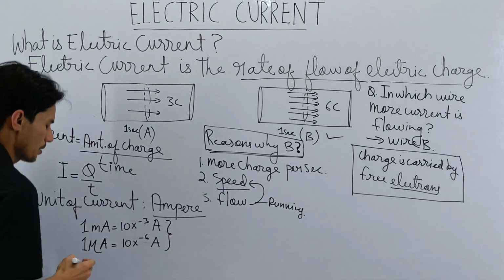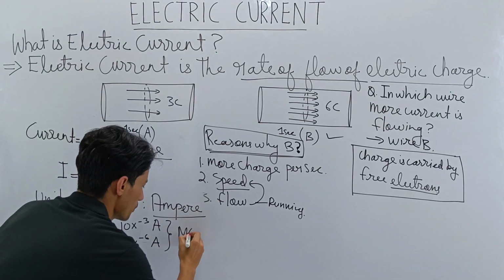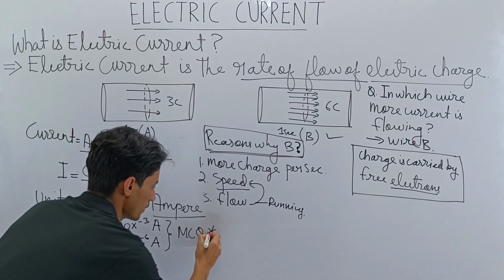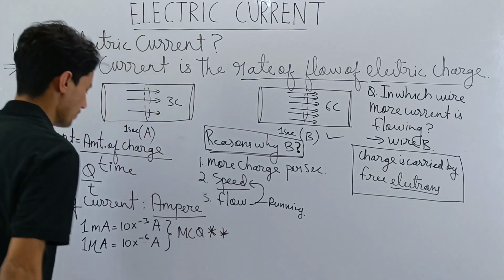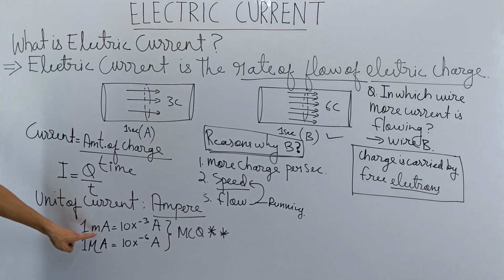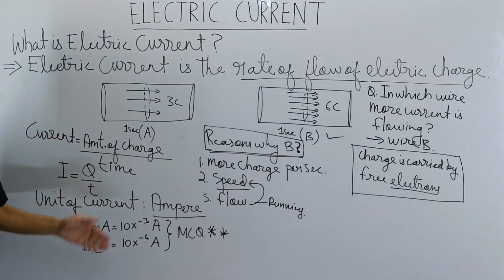These values are important for MCQ, so for your MCQ, this is very, very important. Remember, 1 milliampere is equal to 10 to the power minus 3 ampere, and 1 microampere is 10 to the power minus 6 ampere. All right, so I hope you have taken this down.